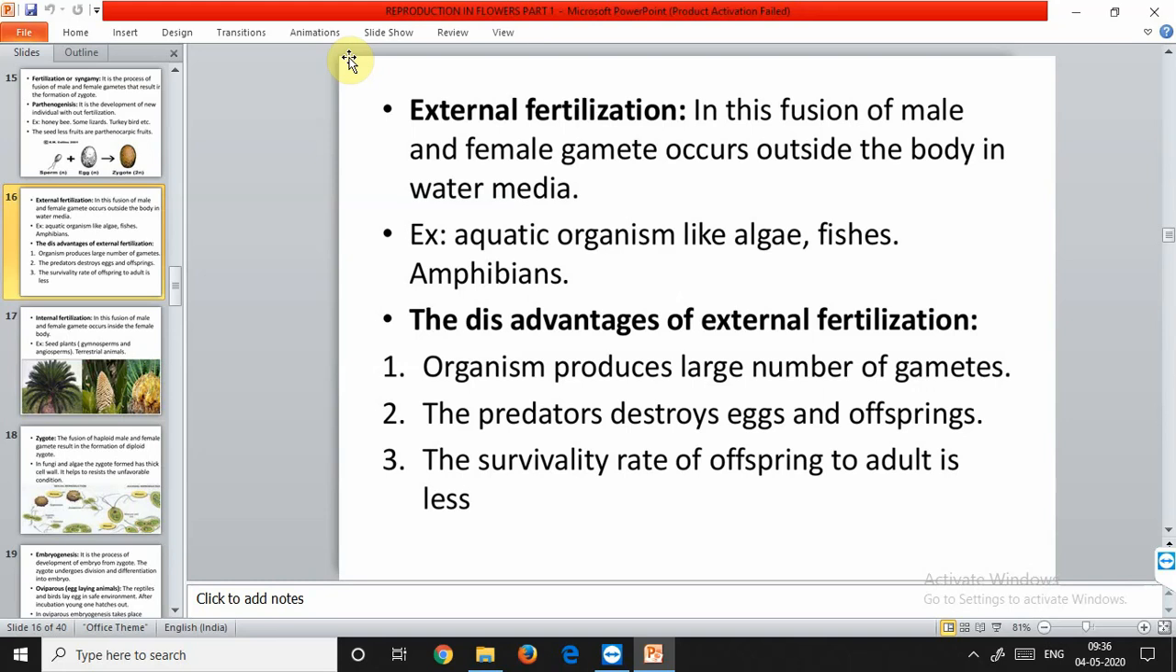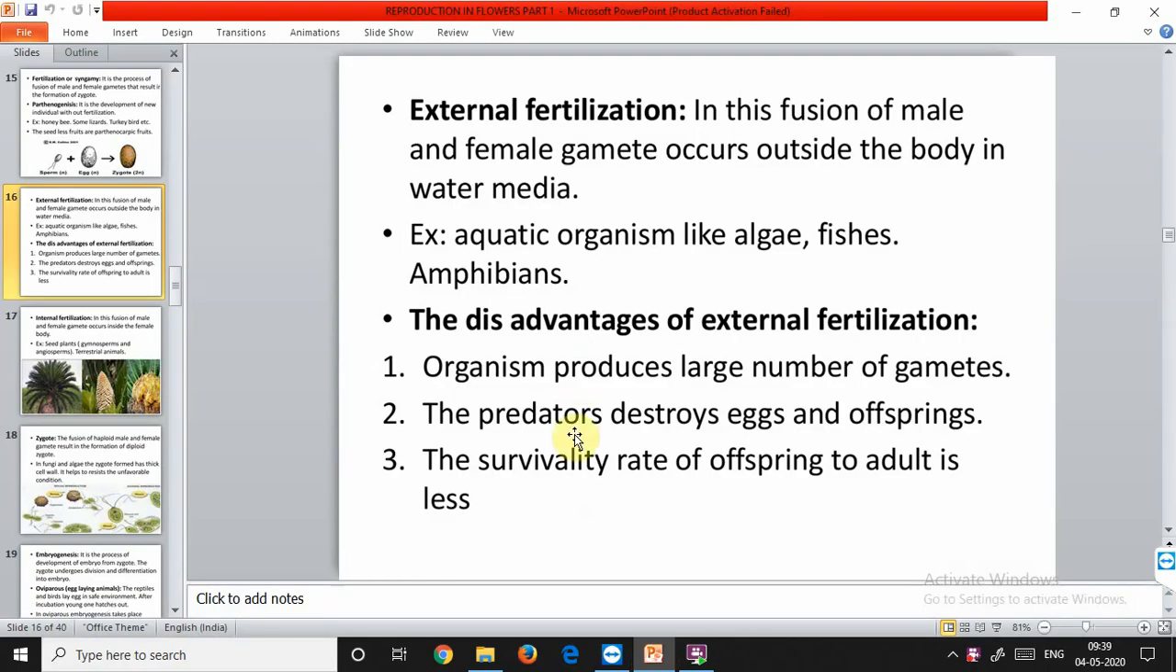Then what is internal fertilization? In internal fertilization, the fusion of male and female gametes occurs inside the body, and it occurs mostly in terrestrial organisms belonging to higher animals such as reptiles, birds, mammals, and in a majority of plants.